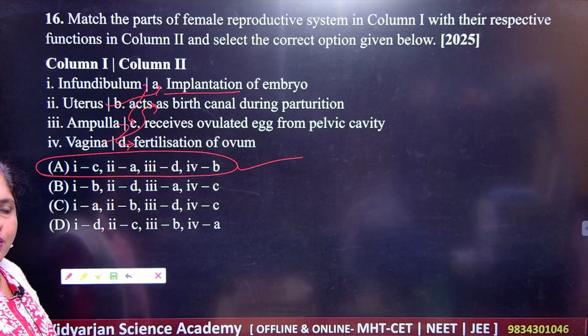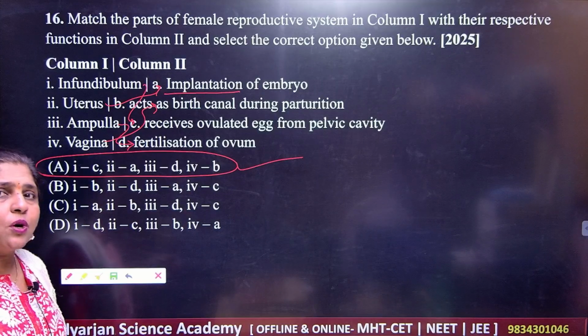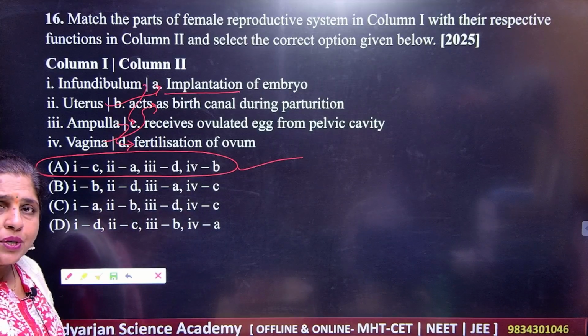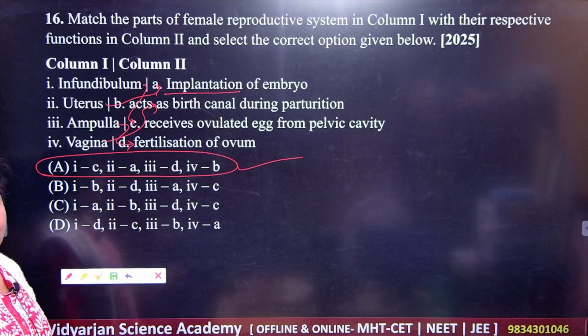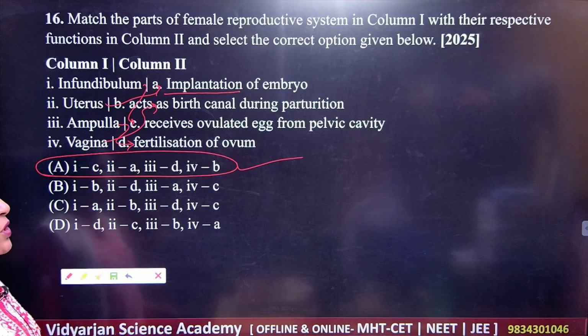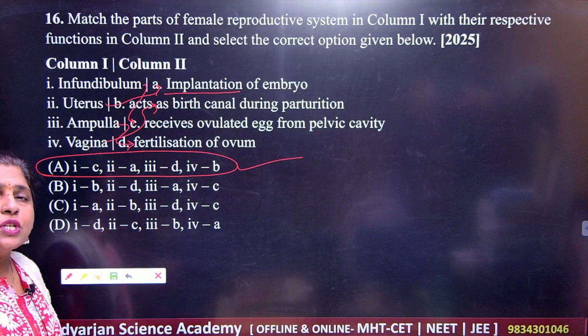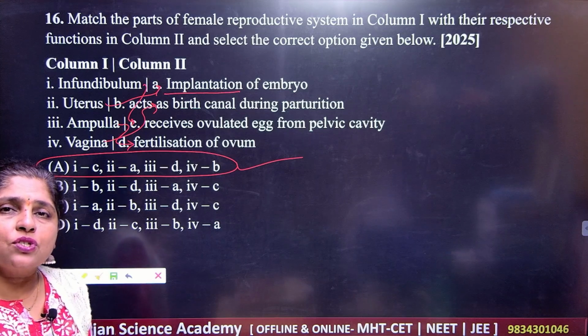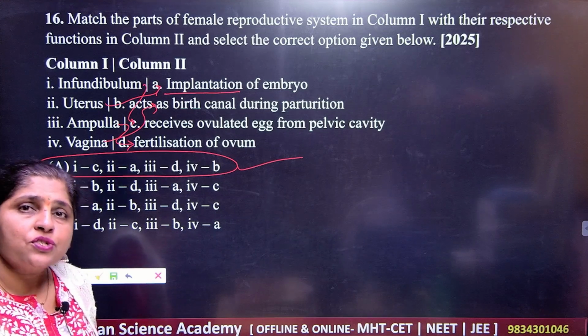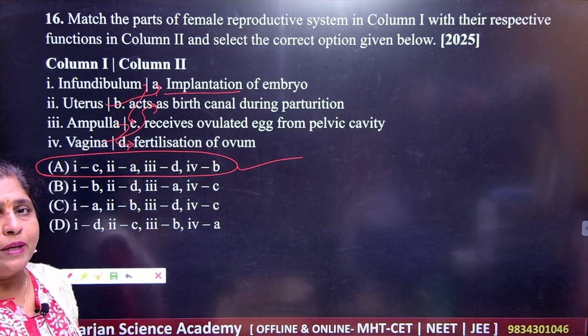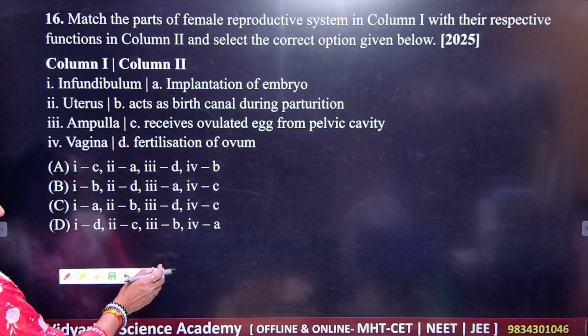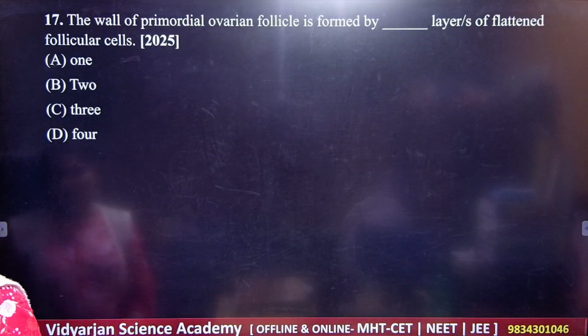Note down. You should know all the functions of each and every system very perfectly. Every organ, what is the composition, how it gives you the function, what about anatomy, histology, physiology, you should be able to trace out very perfectly. So A is the correct option.